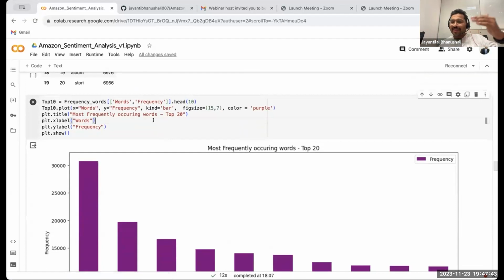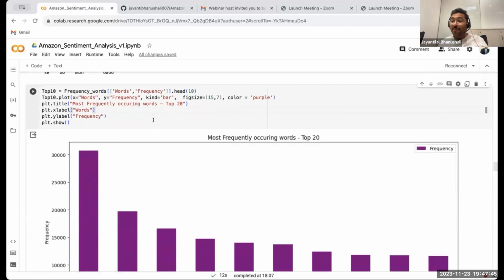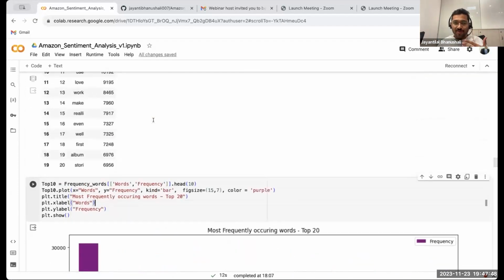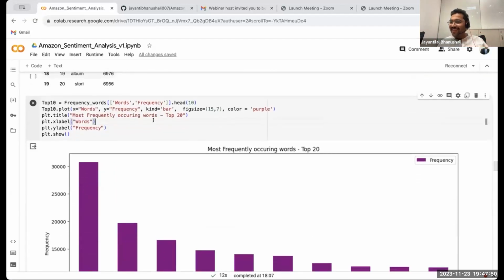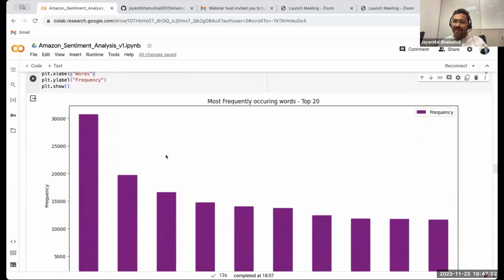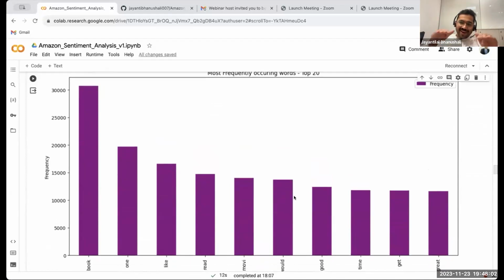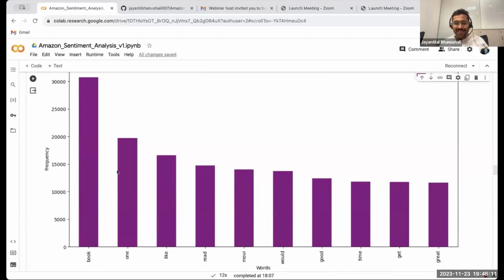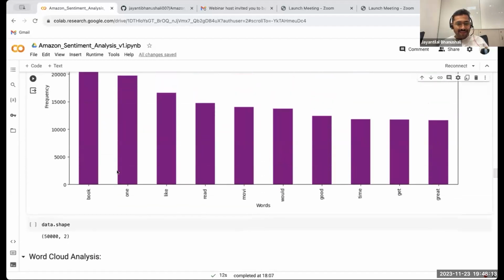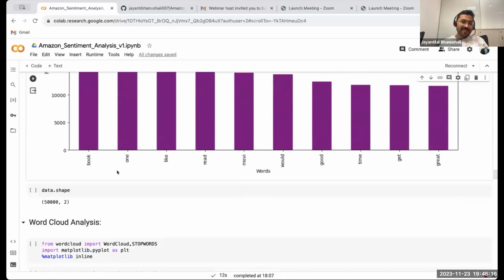Apart from that, the same thing can be visualized, right? So if you want to present it to someone who is more a fan of a chart rather than a boring table, the same thing can be visualized. Now just look at the difference in the amount. The first one, book, is winning, right? Other things are still around the same range, but look at the range of book and the second most occurring word. Yeah? Huge difference, right? So that's the first analysis we did.